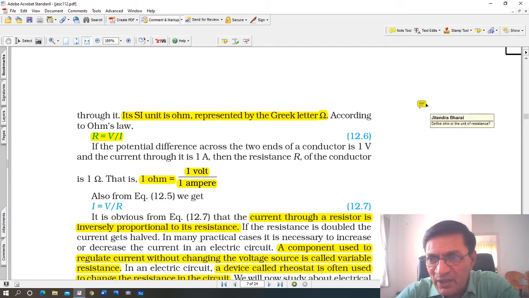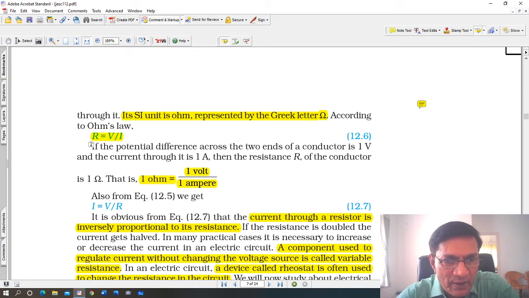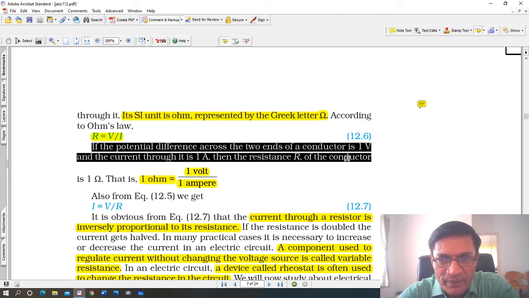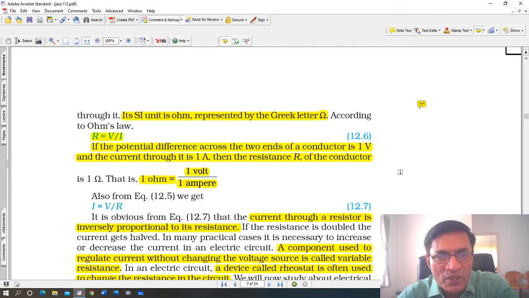If the potential difference across the two ends of a conductor is 1 volt and the current through it is 1 ampere, the resistance R of the conductor is 1 ohm. That is, this is part of the definition, that is 1 ohm is equal to 1 volt upon 1 ampere. That is the definition of ohm.